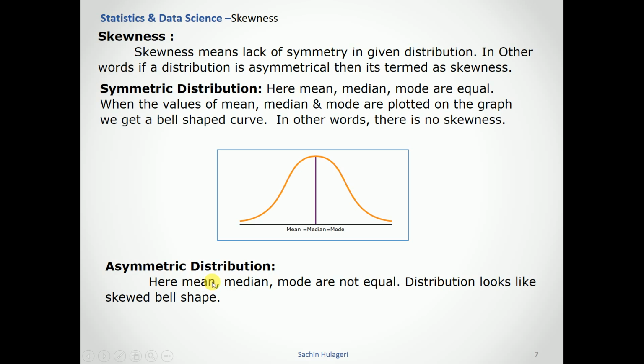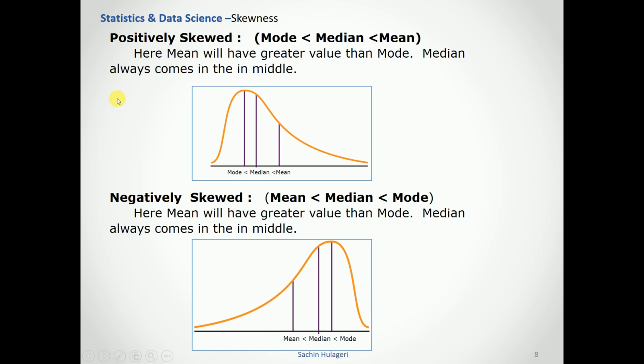Asymmetric distribution means the mean, median and mode are not equal. The distribution looks like a skewed, or dented, bell shape. Let's see how it looks. In a positively skewed distribution, the mode has the lesser value, and the median is a bit more than that. The mean is the highest value in positively skewed data. Here the mean will have a greater value than the mode, and the median always comes in the middlemost value, as the name suggests.